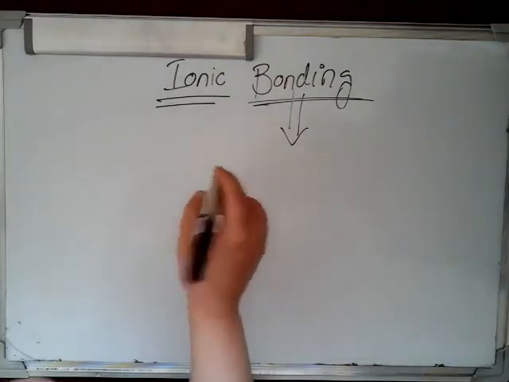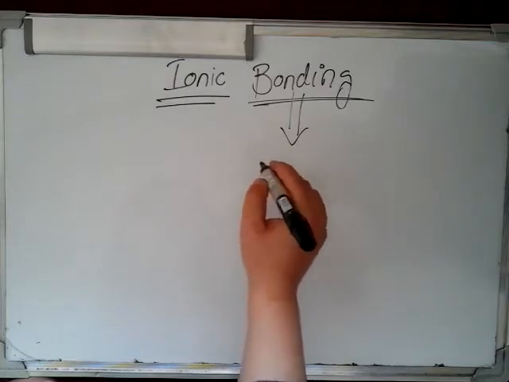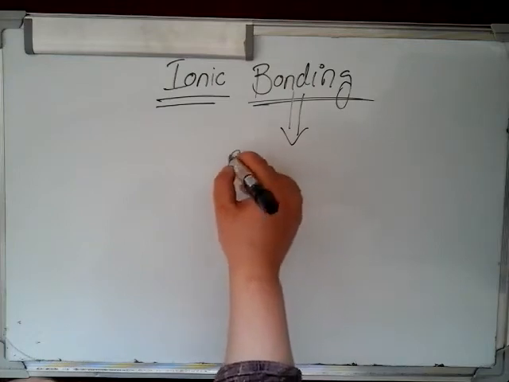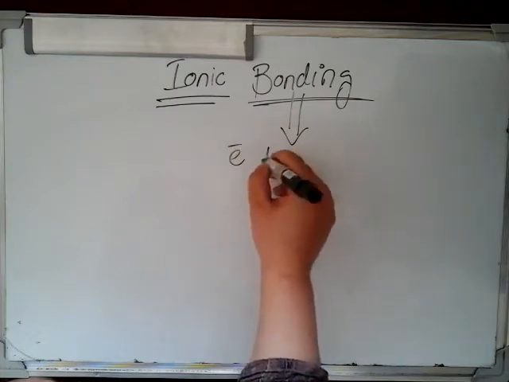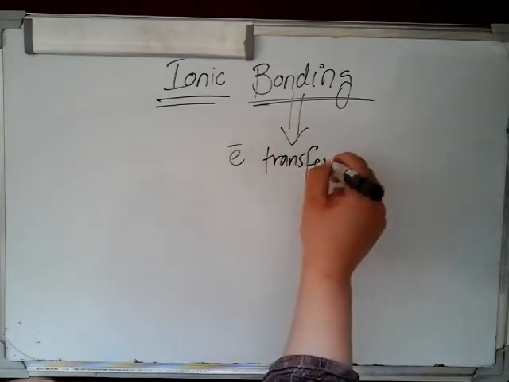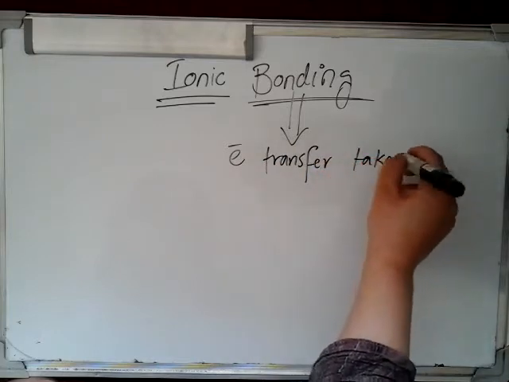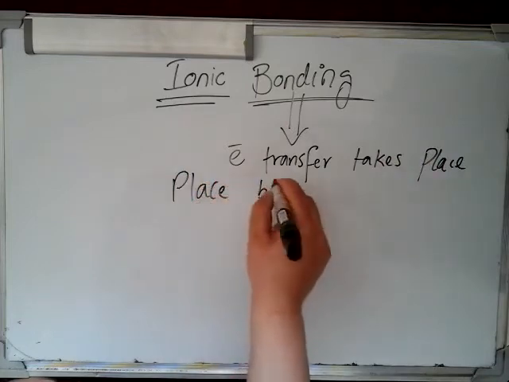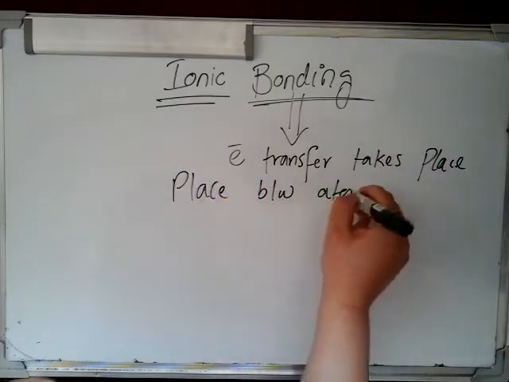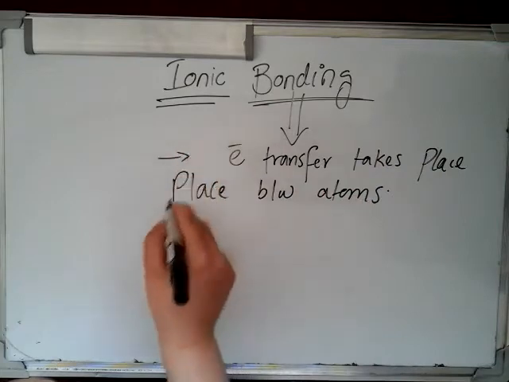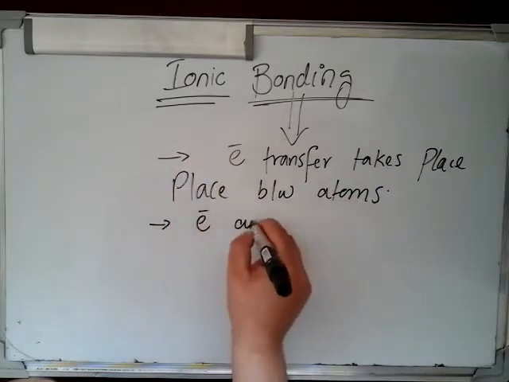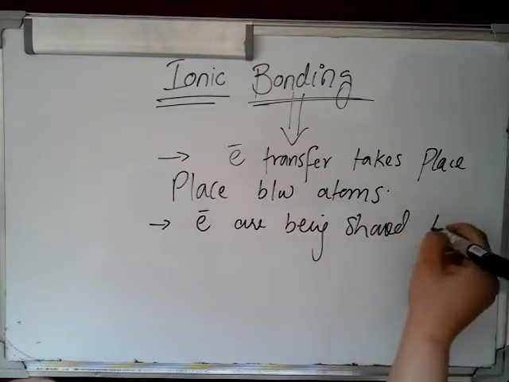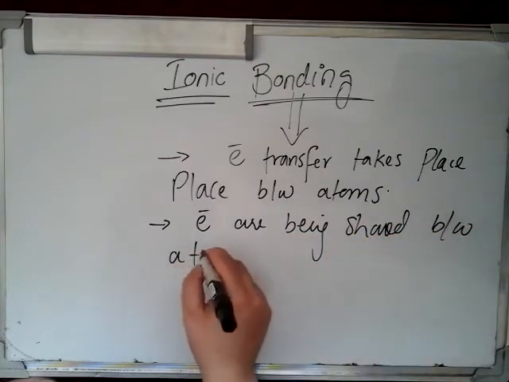So bonding is actually formed whenever electrons transfer takes place between atoms, or whenever electrons are being shared between atoms.